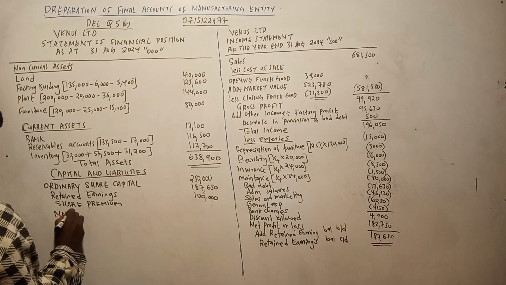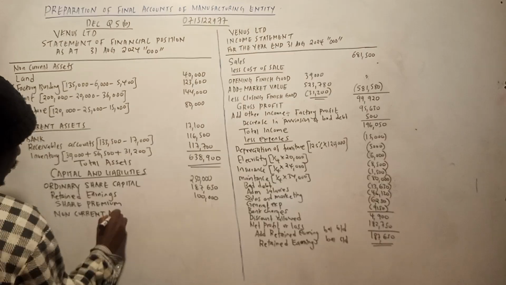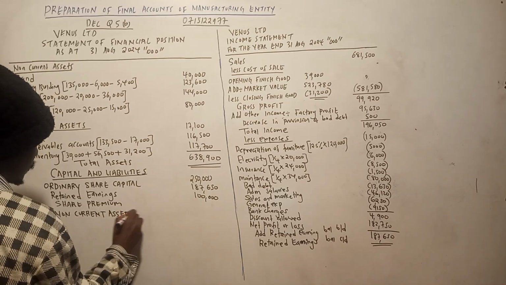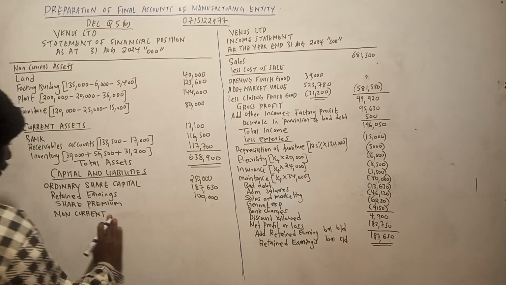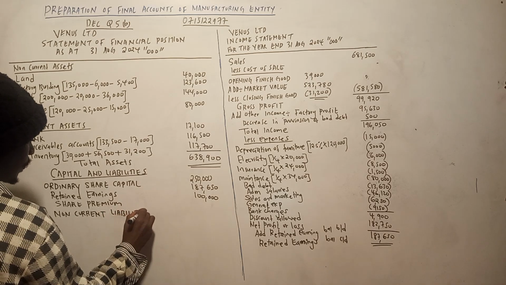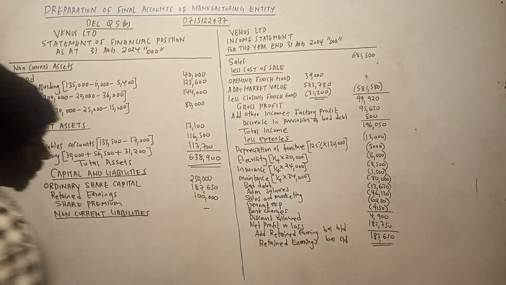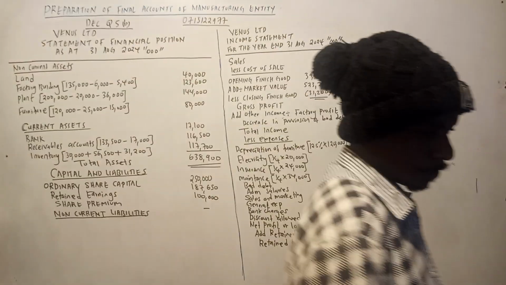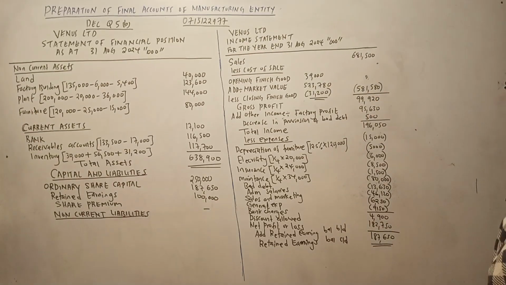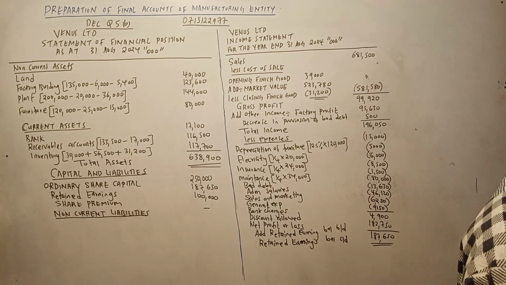Now you have non-current liabilities. I think there were no non-current liabilities in the question. Looking at it, we would look for a loan or those items, long-term loans and so on. There were no loans, so that ends there.